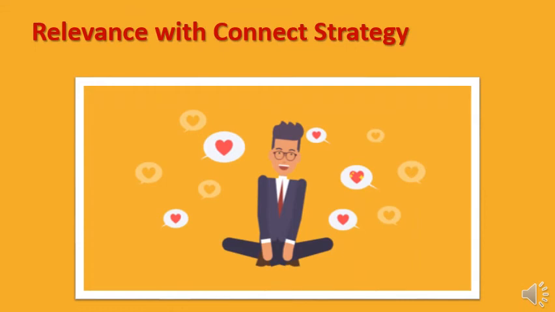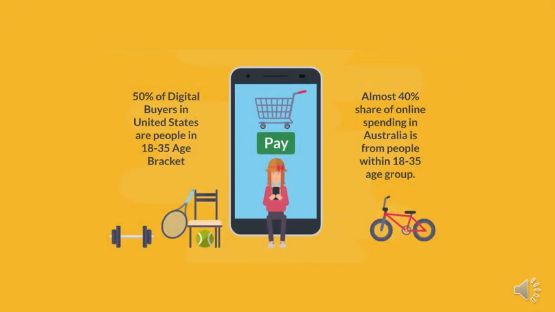Using influencers as brand ambassadors would have a great effect on Connect strategy to reach out more potential customers that will increase the brand preference and number of followers too. Mobile marketing would be the effective tactic that works for consumer group who can make online purchasing decisions as 50% of digital buyers in the United States are between their 18s and 35s, whereas the same age group contribute to 40% of share in online spending from Australia. This would help NOBULL to increase the number of followers from two big continents.